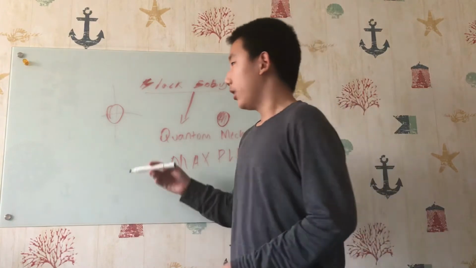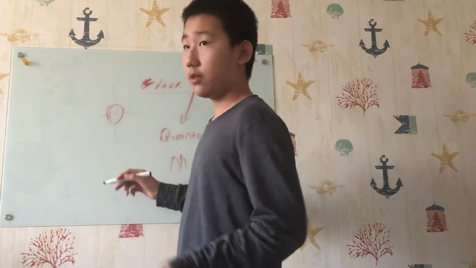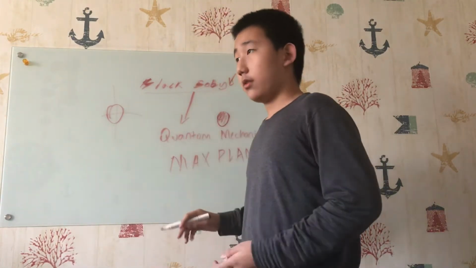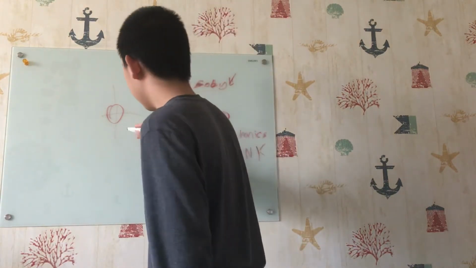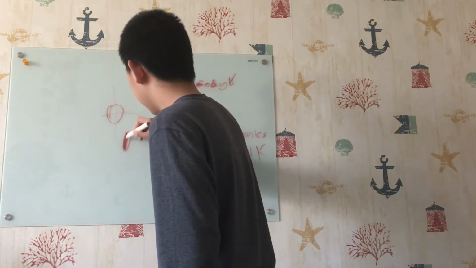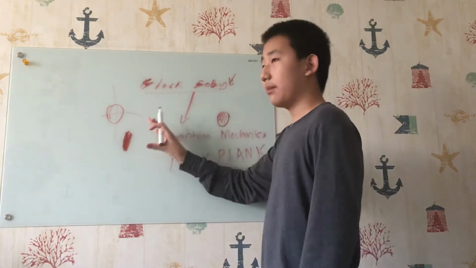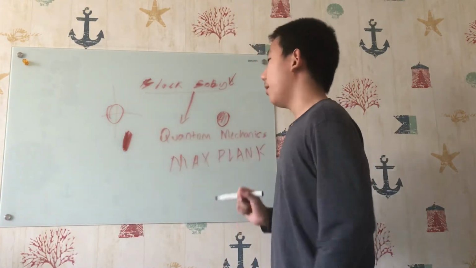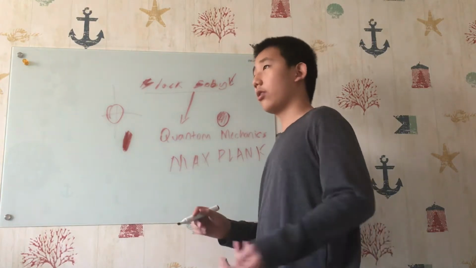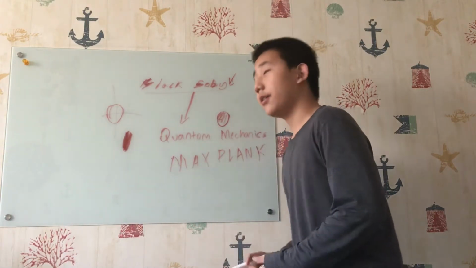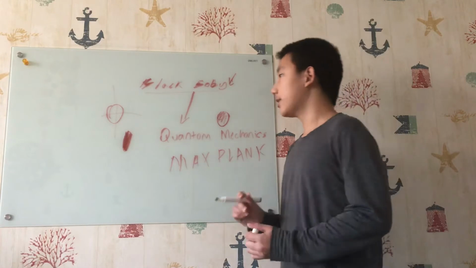So he proposed this theory. He called it a quantum, or quanta if we're talking about the plural. That's where the concept of quantum came from. But he thought this was too shocking. He threw it away. And then Albert Einstein came.